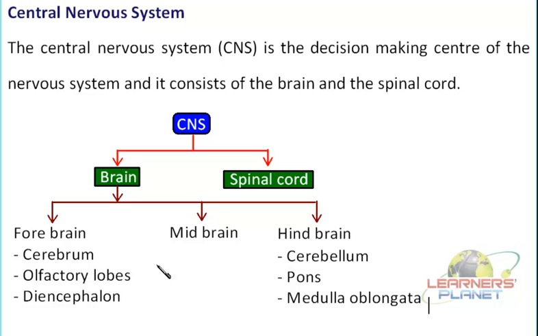So this is why the central nervous system is named so, because it is the basic command controlling unit. The next type of nervous system is the peripheral nervous system.